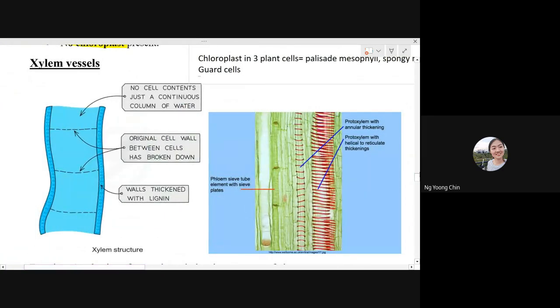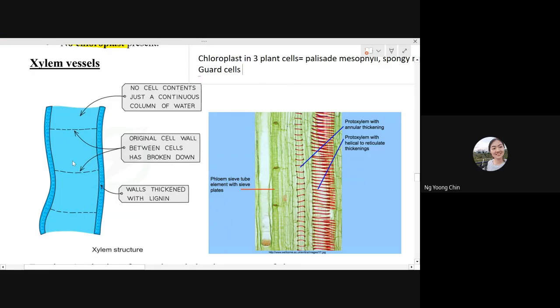Okay, so let's continue with the xylem vessel. I'm not sure if you have heard about xylem vessel before, but you can imagine a xylem vessel is just like the drinking straw that you use to drink bubble milk tea. Drinking straw, the 细水管, okay? See, they just look like the 细水管.